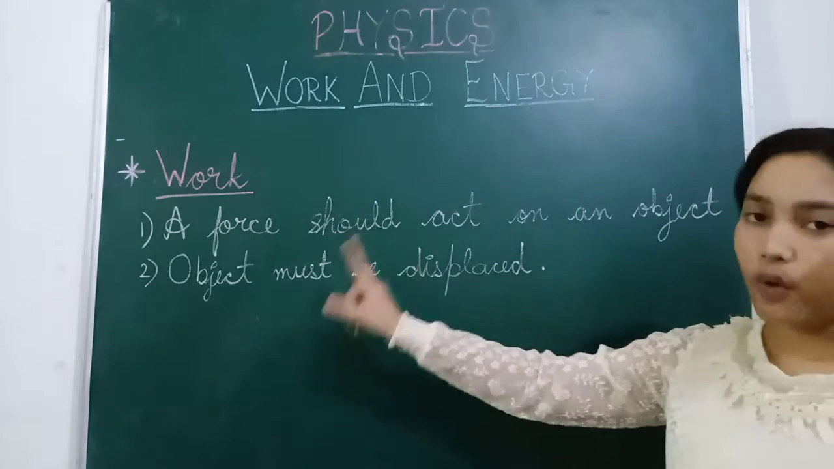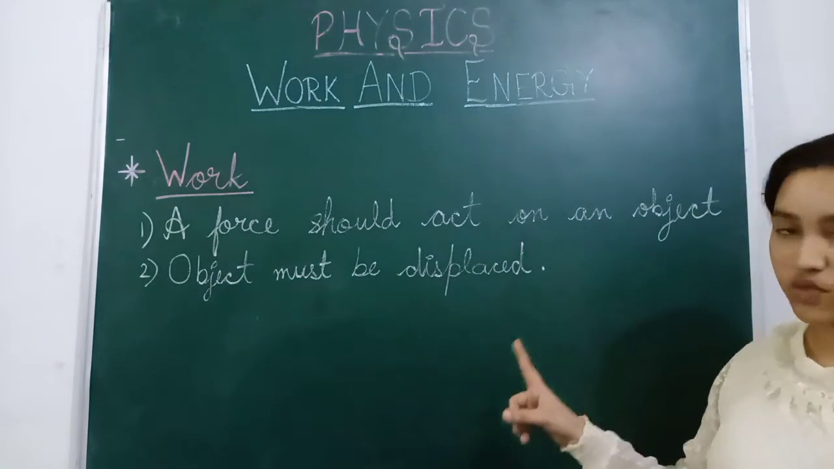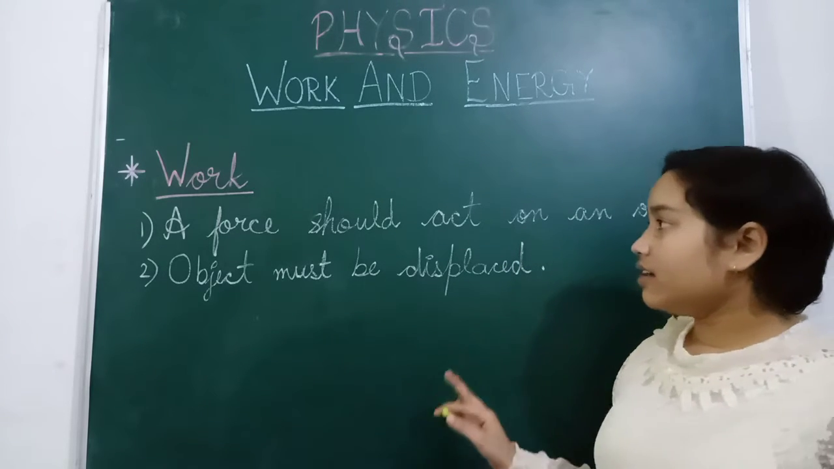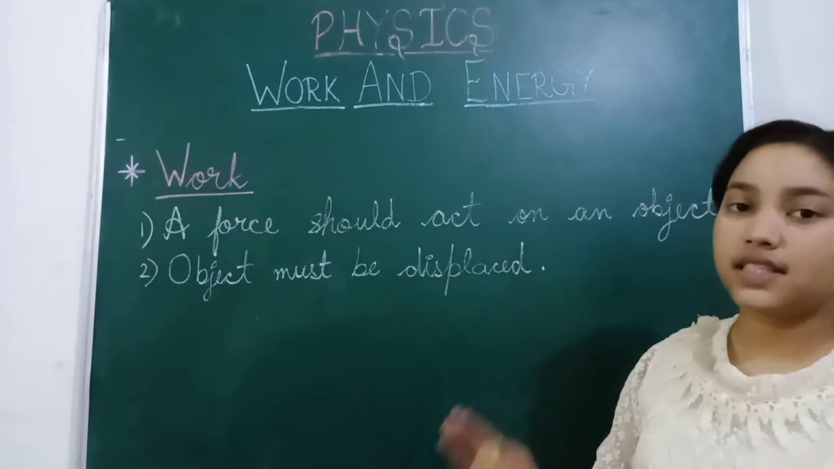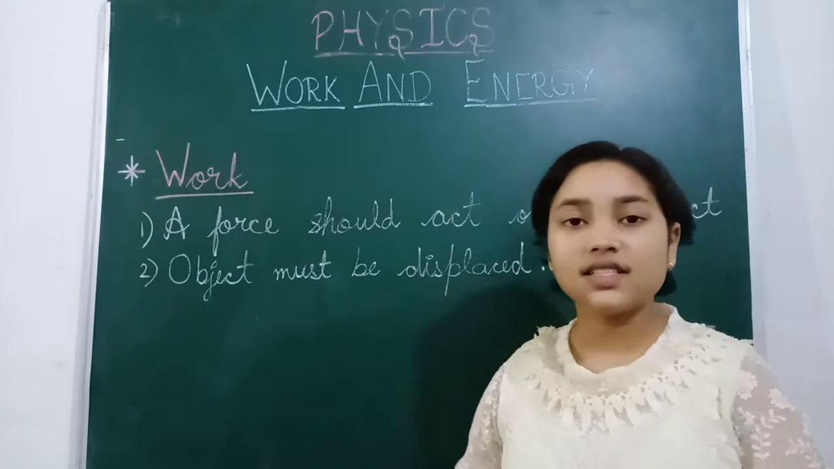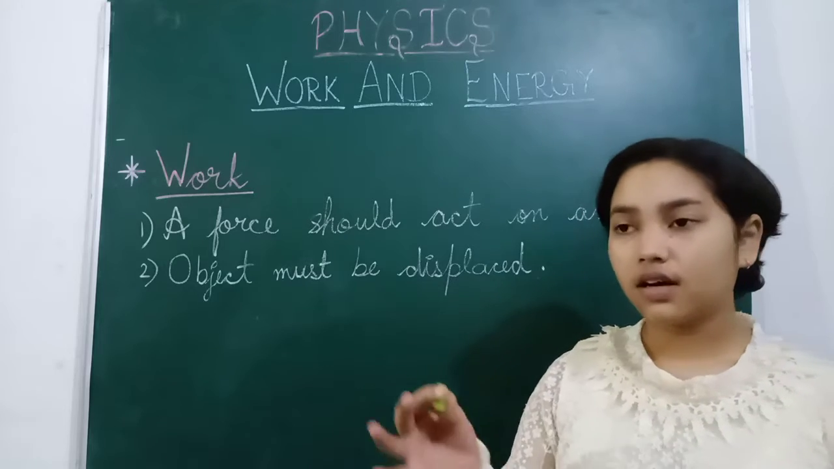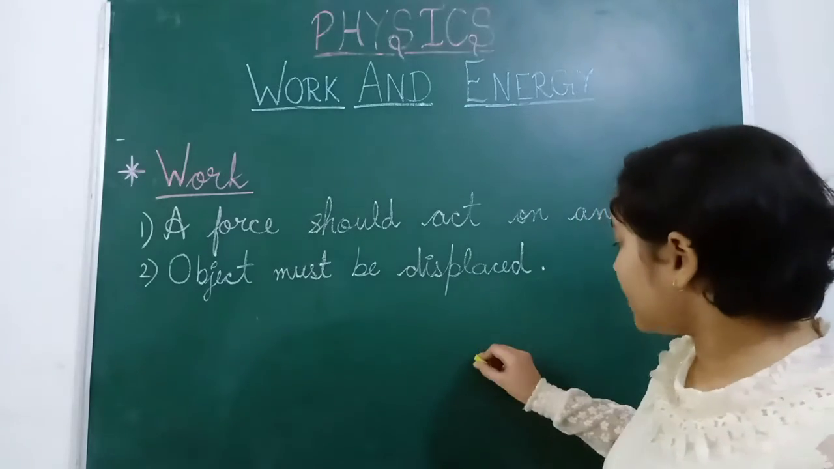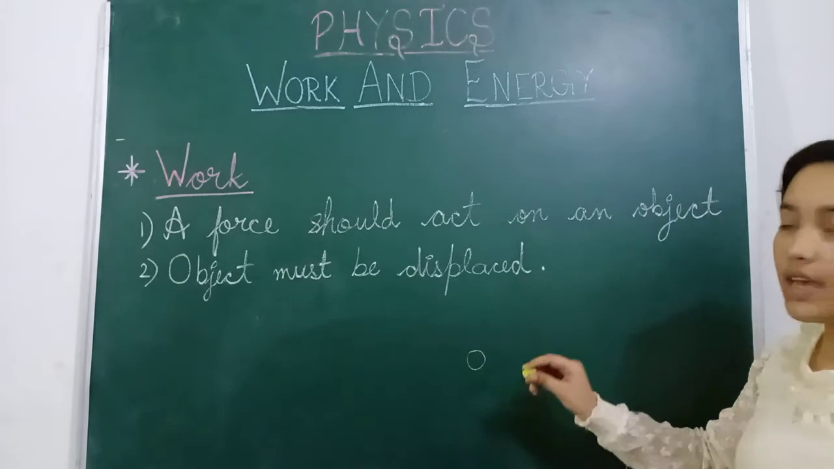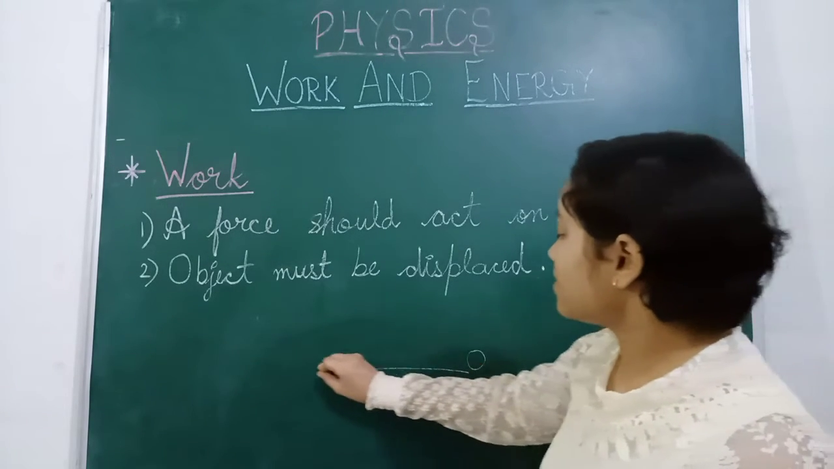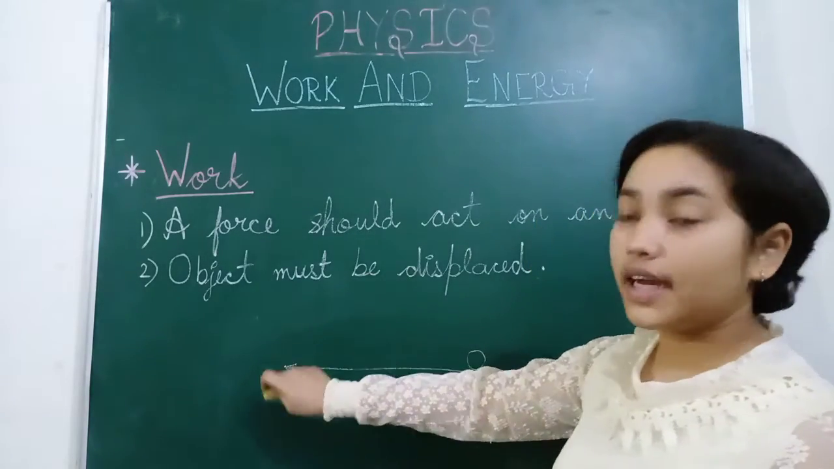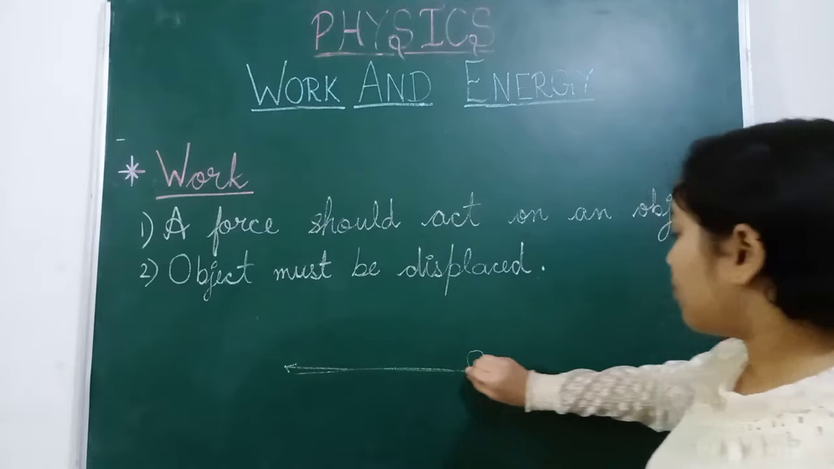So we will say work is only done when there are these two conditions. Means firstly, the force should be acted on that object, and second, the object must be displaced. And we can only consider the displacement here, because if we take the distance, something is right now at this point, and this moves a distance till here, and after some time it came back to the same point.